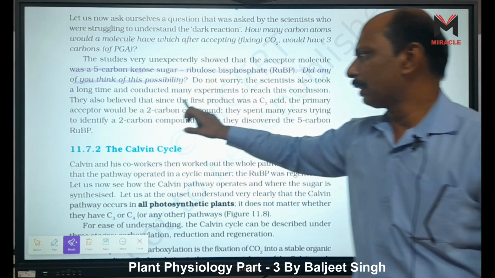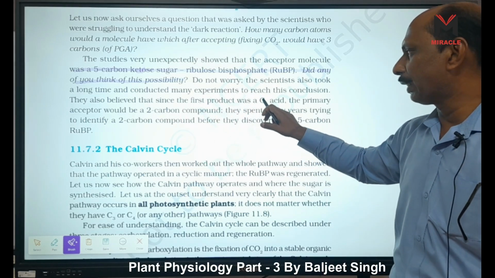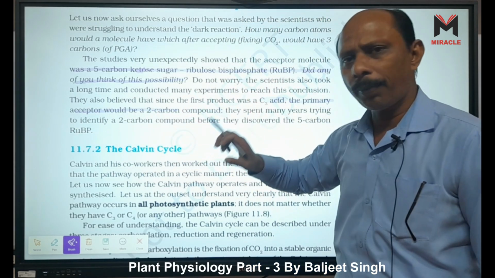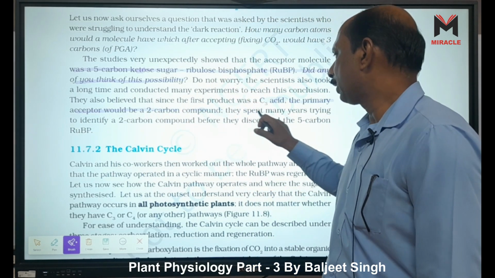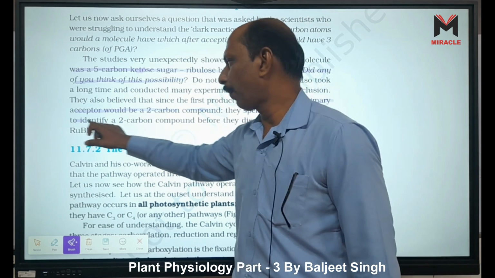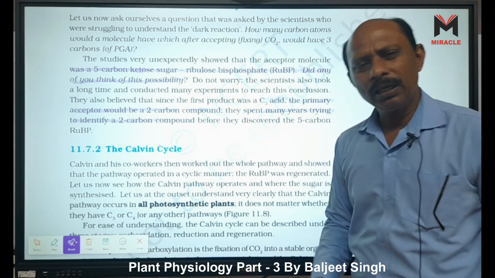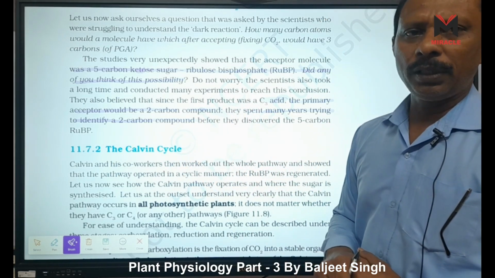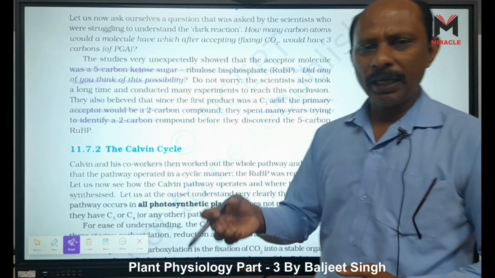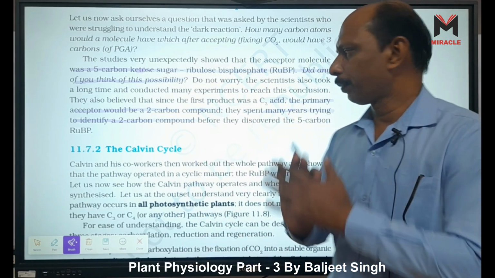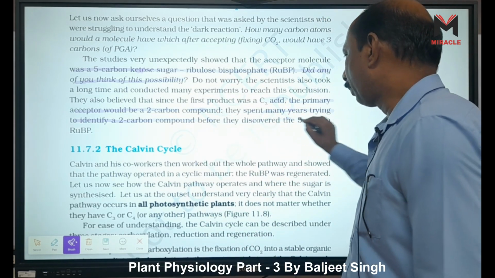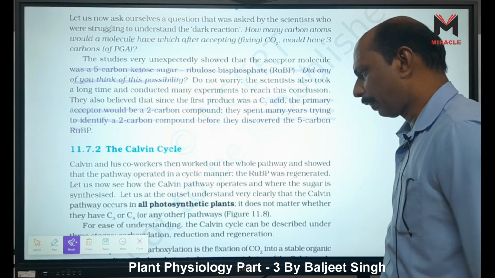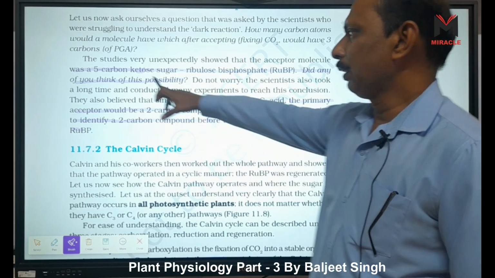They believed that since the first product was a C3 acid, the primary acceptor would be a 2 carbon compound. They spent many years trying to identify the 2 carbon compound, because they did not understand. They thought the most likely possibility was a 2 carbon molecule, which binds with carbon dioxide to become a 3 carbon molecule, before they discovered the 5 carbon RuBP. It is not very important here. One thing is important: what is this 5 carbon molecule?